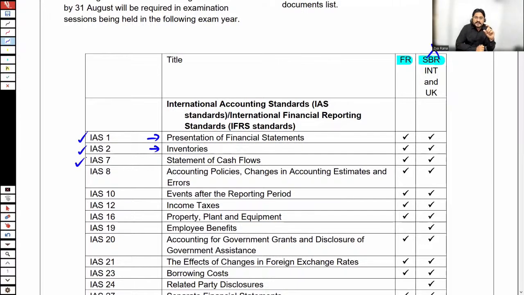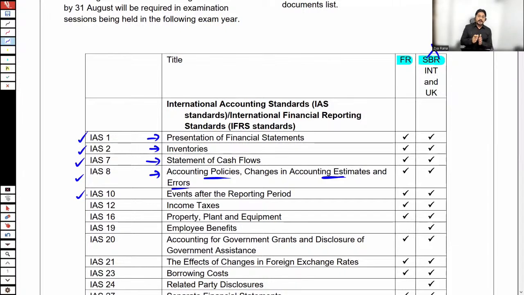A company needs to present its cash movements, and to show all of the cash movements, IAS 7 is used, the statement of cash flows. There are certain policies, estimations, or errors of a company. All of these things we shall be covering under IAS 8.